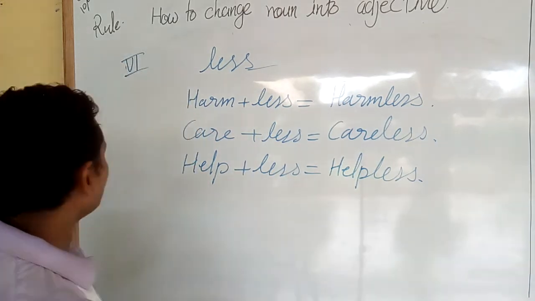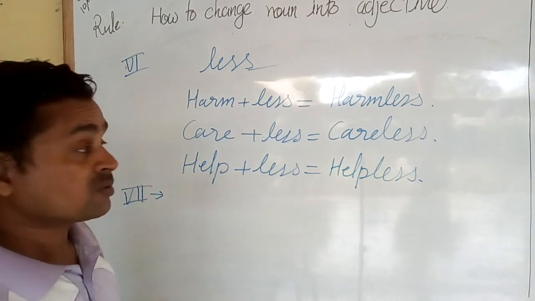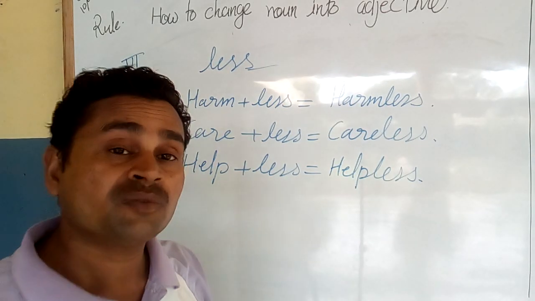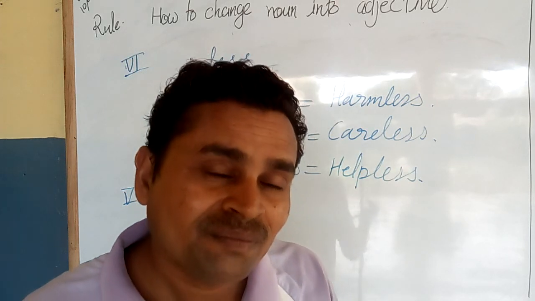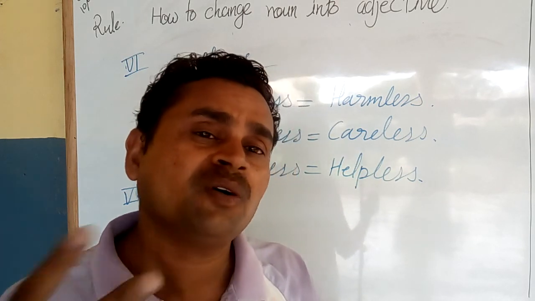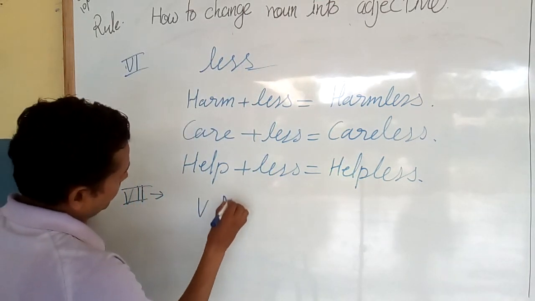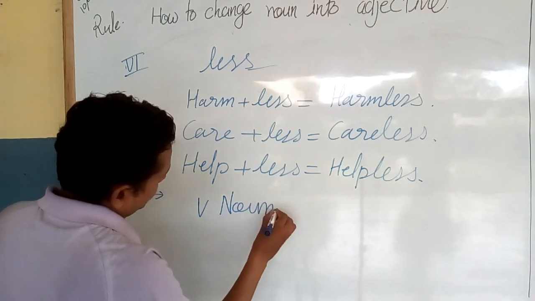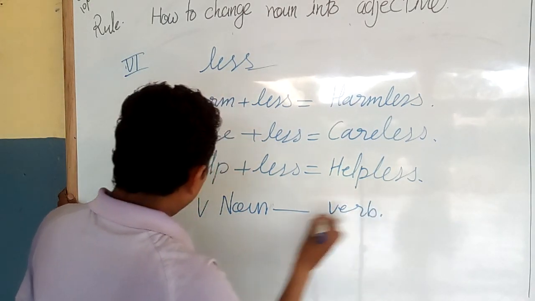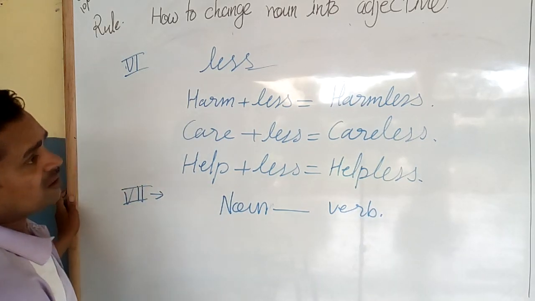Now come to rule number 7. The 7th rule is very interesting. You can change a noun into a verb. It means a noun is given. How to change this noun into a verb?